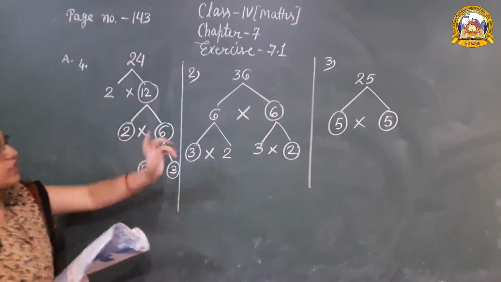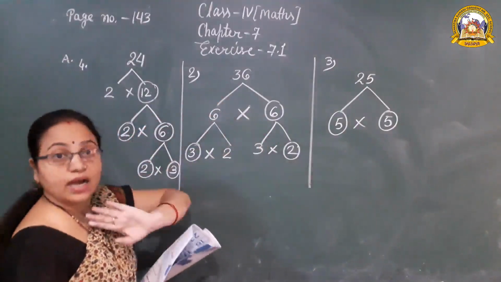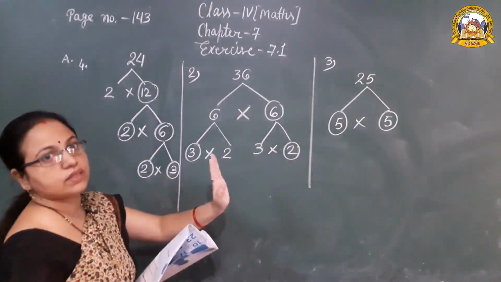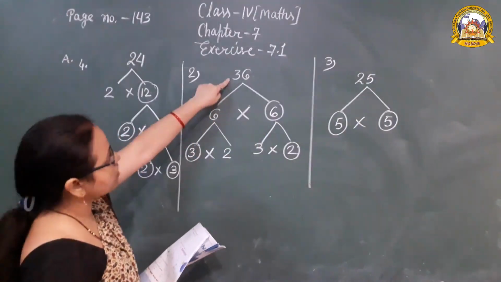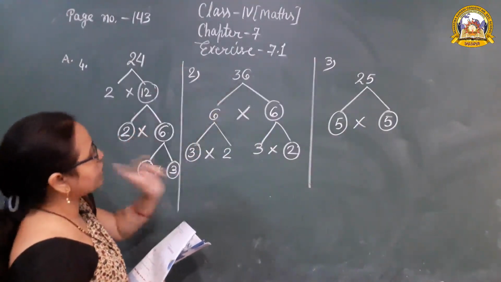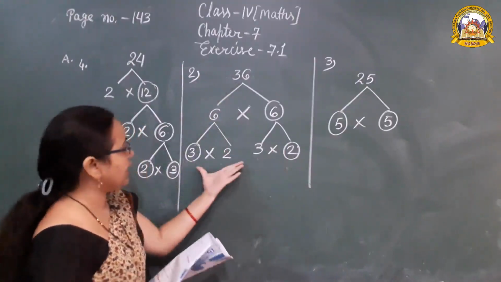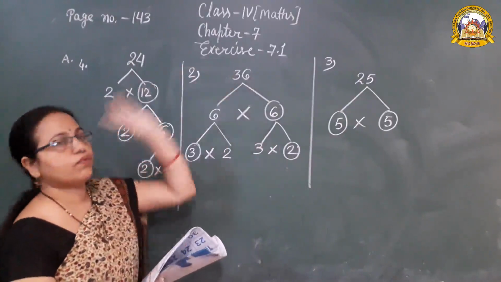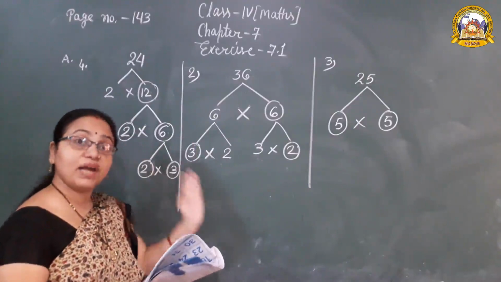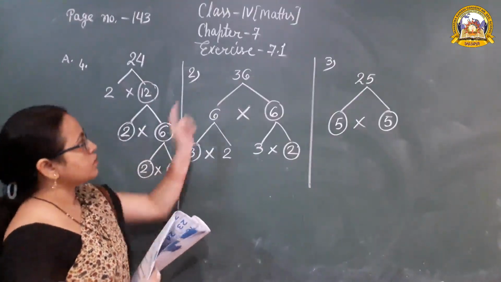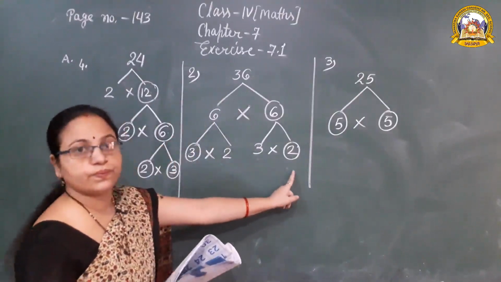Okay. And what will the factors of 36 be? 6 and 6 are not prime factors. They are not prime numbers. So factors of 36 is equal to 3 into 2 into 3 into 2. They are the prime numbers and they are the factors of 36. Those which are prime numbers will be the factors, the prime factors of the number. So 36 is equal to 3 into 2 into 3 into 2.